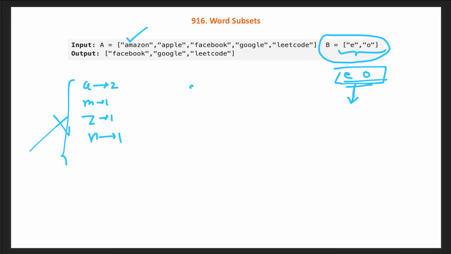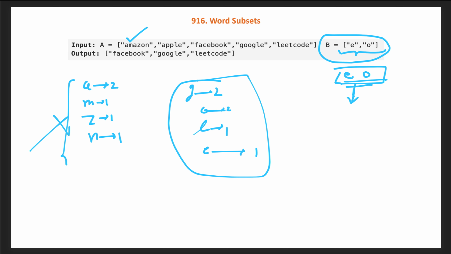So in Google we have G 2 times, O 2 times, and L is 1 and E is 1. So now we need E 1 and O 1. So we have both, even O more than that. So yes, we can say that all the words from V are a subset of our current word Google. So this word is universal, so we will add it into the result set.